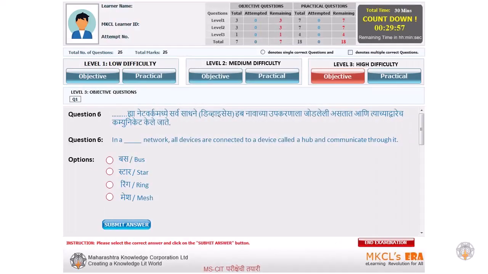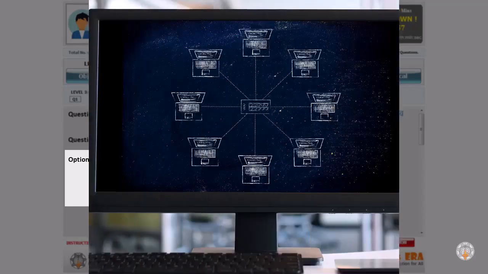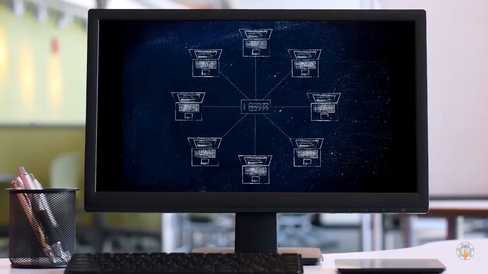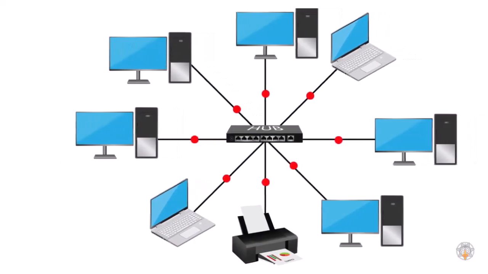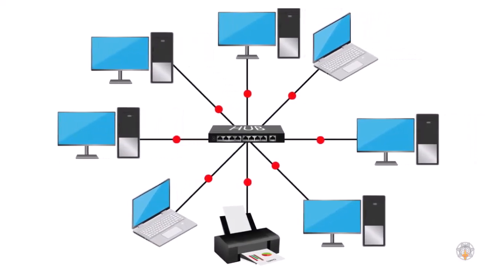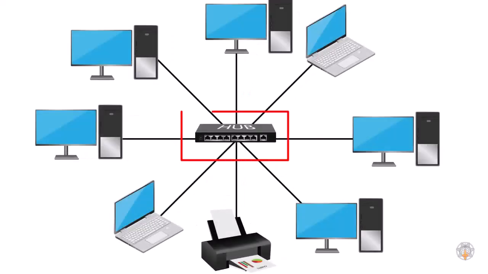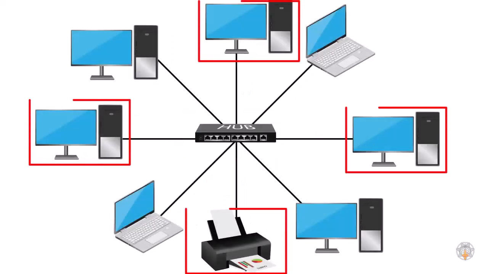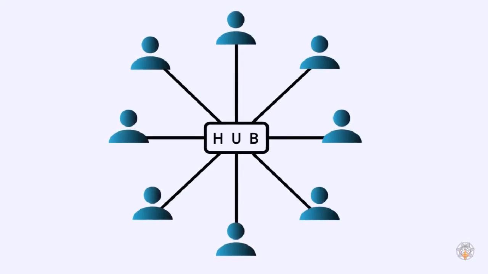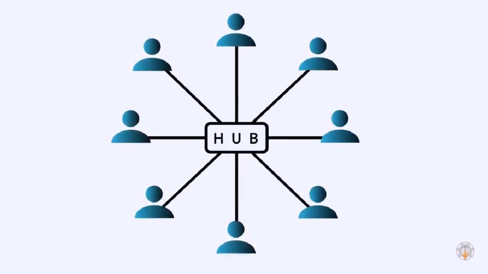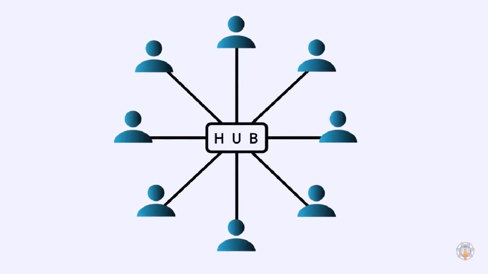So, the correct answer is star topology. In this setup, all devices connect to a central hub directing data flow. This hub ensures that if one device wants to talk to another, it sends the message through the hub, creating an organized and efficient system for devices to communicate. This centralized arrangement simplifies the network's structure, making it easy to manage and ensuring reliable communication in our digital world.